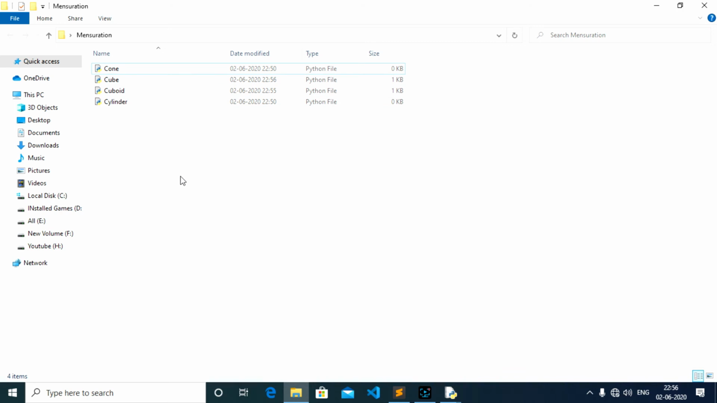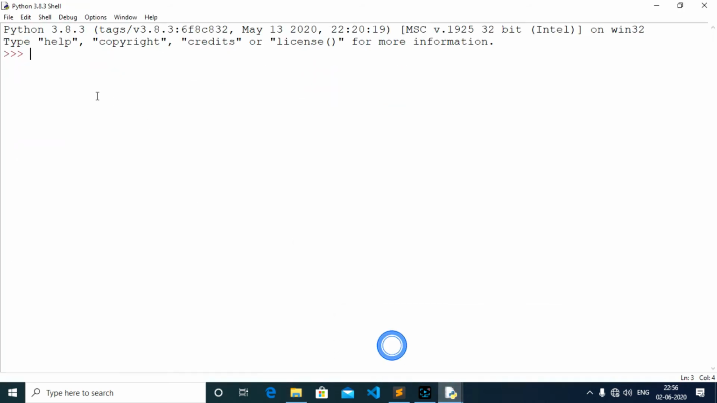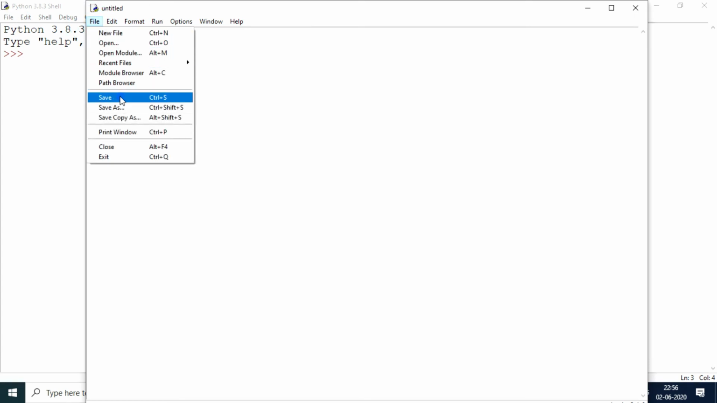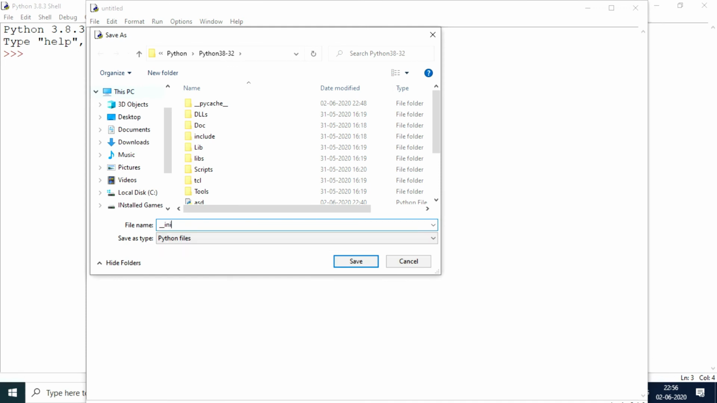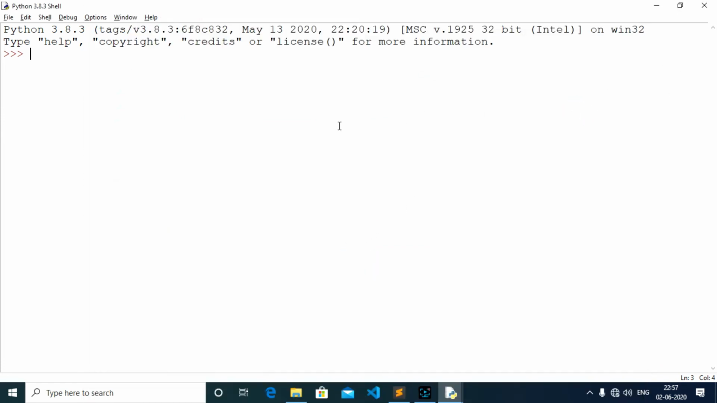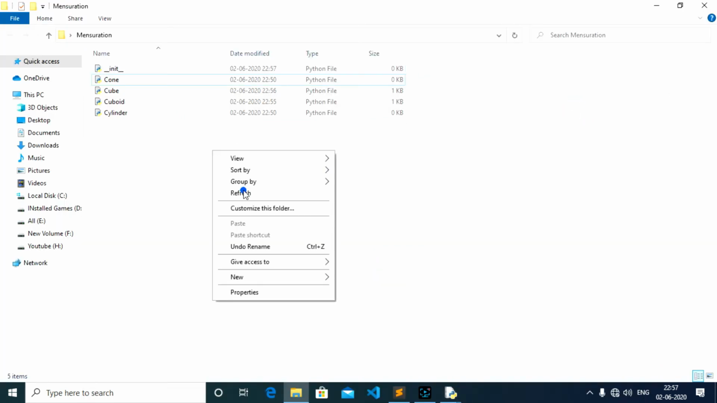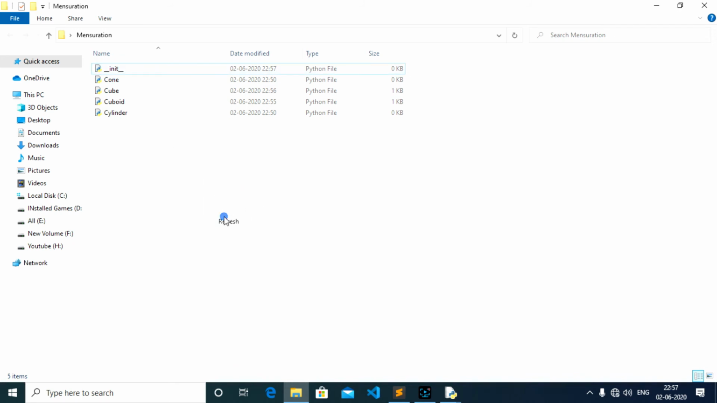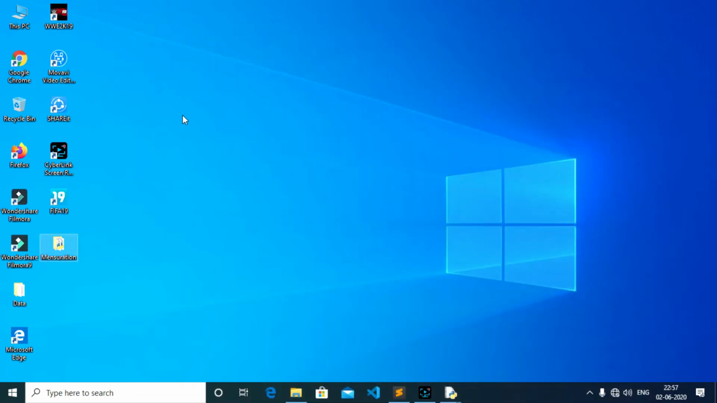Now one more thing, I'm going to create one more file. I told you about this initialization file, so let me just keep it empty for now. Let me save it, underscore underscore init, the initialization file, and I'm going to put it in mensuration. So in my folder I got this file, so this becomes my package now. Now let me try to access these things from the package. So on the desktop I have created a mensuration package.